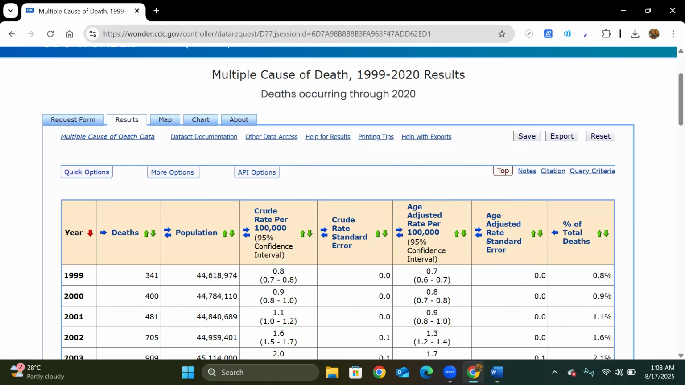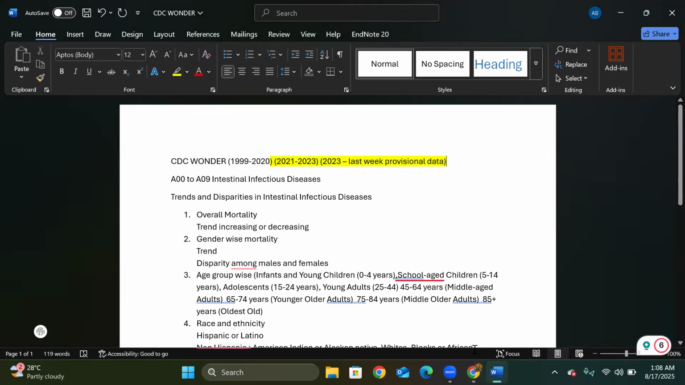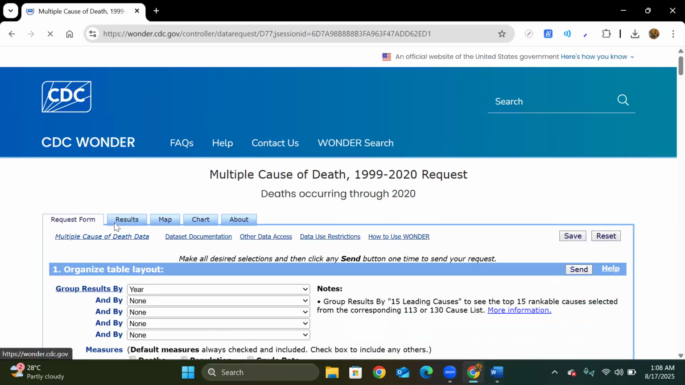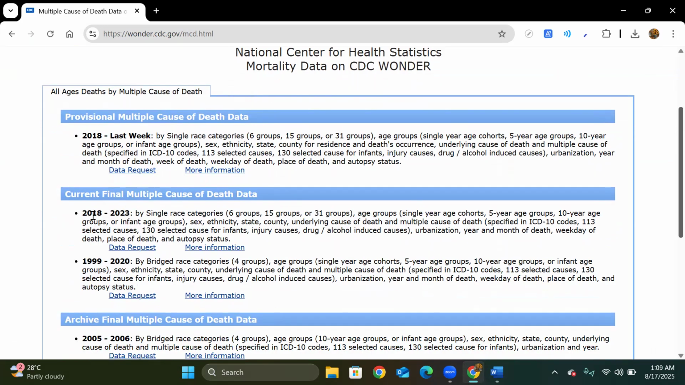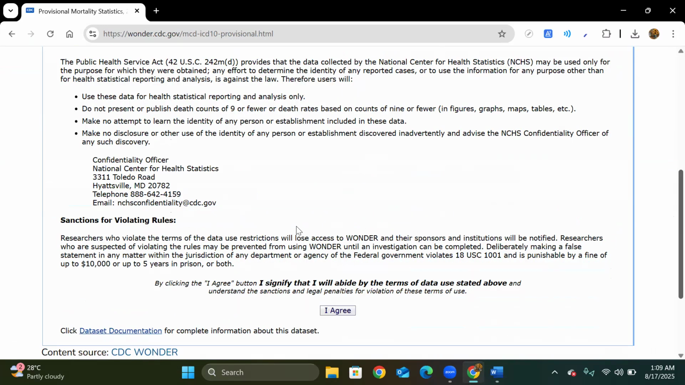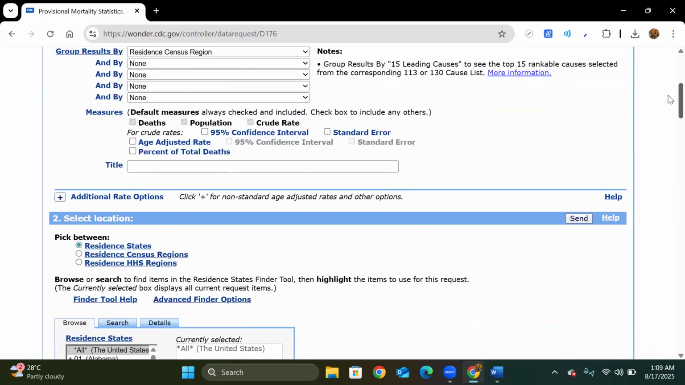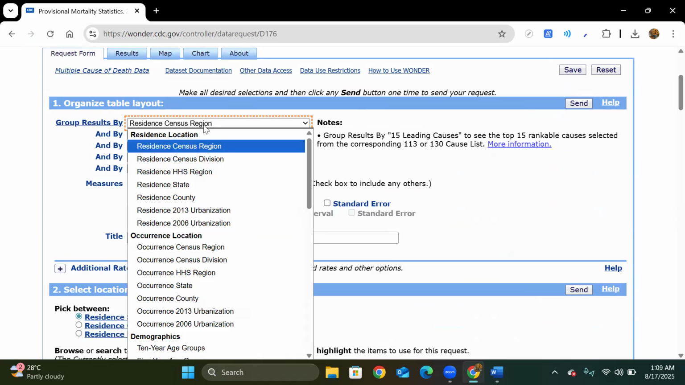One thing left is how to extract the data for 2021 to 2023 and 2023 to last week, the provisional data. I will go back, multiple cause of death data, and I will come here. Okay. Here, the current final multiple cause of death data is from 2018 to 2023, and this is from 2018 to last week's data. I will request data from here. Okay, and in the same way that we extracted the data beforehand, we will be extracting the data.